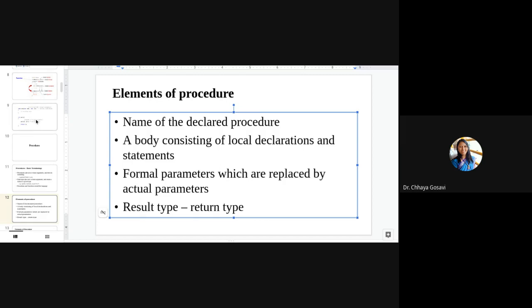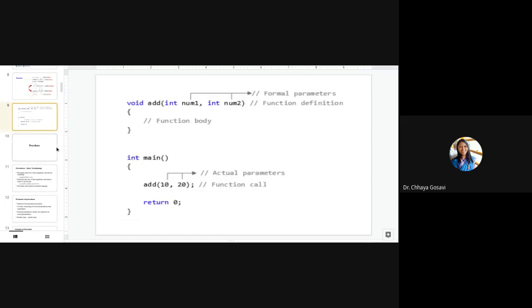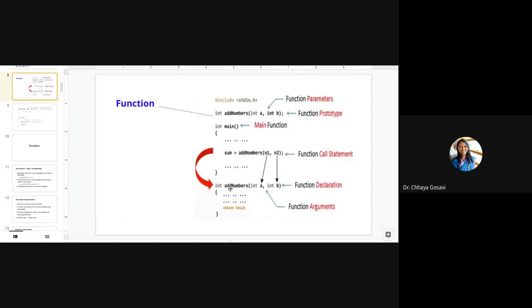So we are talking about a procedure, which is this part. The declaration part: function name, formal parameter, function body, and return type. So these are the 4 elements.